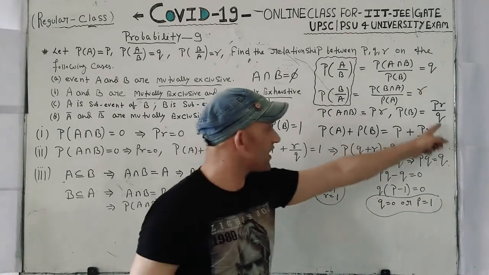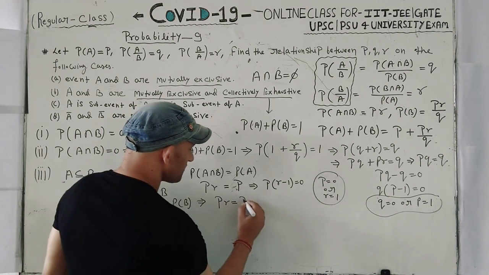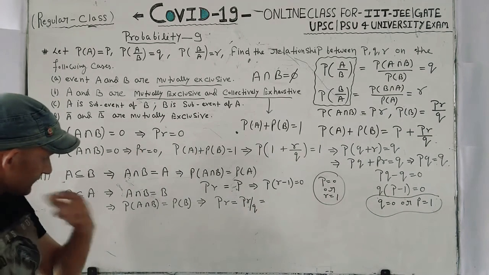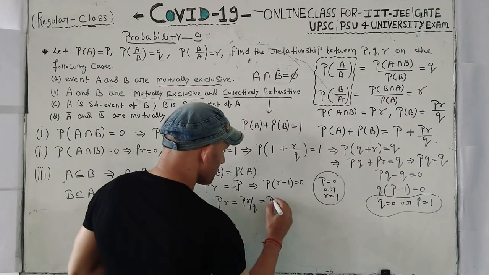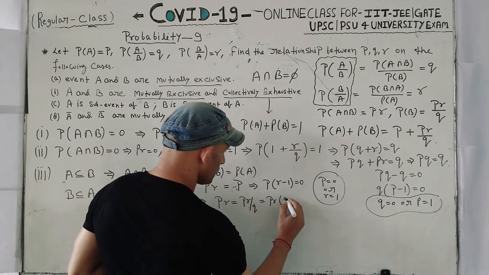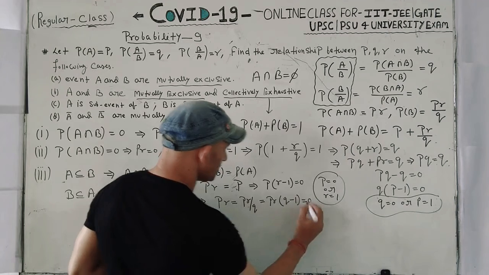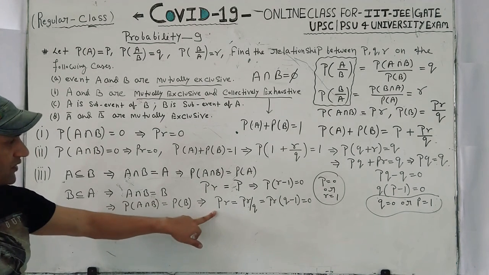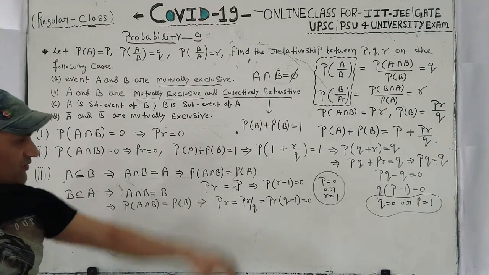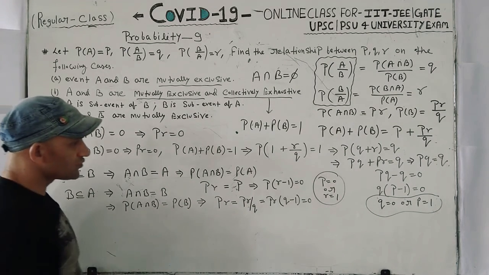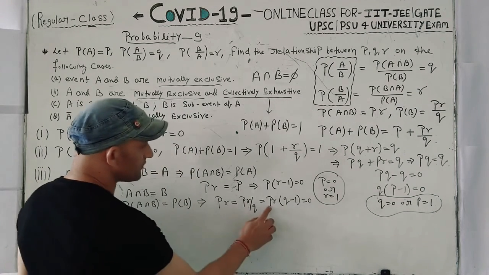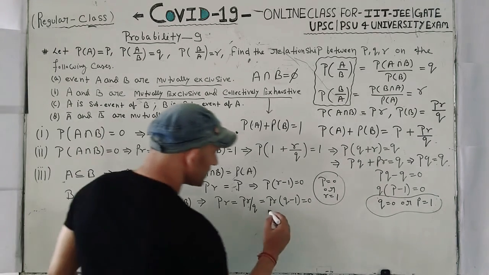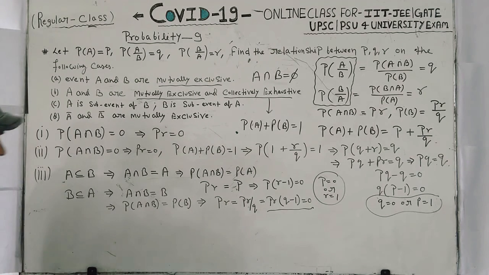Probability of B is equal to PR upon Q. In this condition, your value will be PR and Q minus 1 is equal to 0. You can take PR common, Q minus 1 is equal to 0. So here also maybe P is equal to 0, R is equal to 0, this is equal to 0. You are also getting some conclusion here.